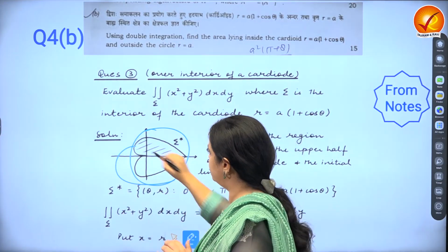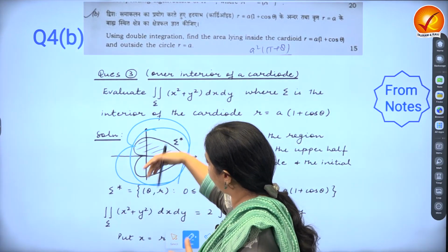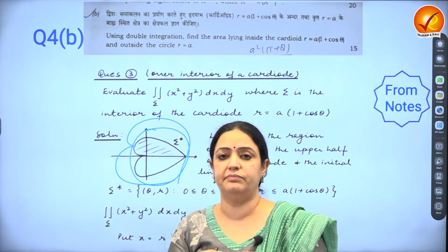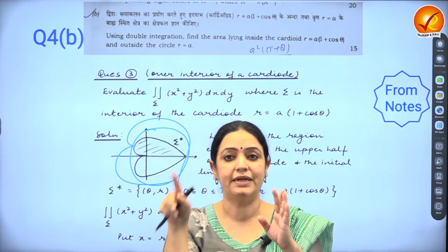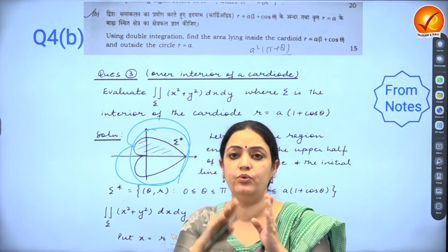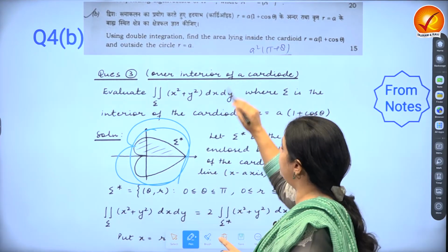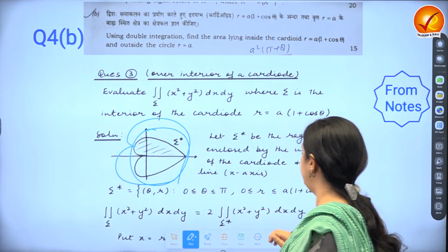So it could be like this kind of a thing, inside the cardioid, outside the circle. So it can be vice versa. So you have to learn how to make the shape, identify the region that they're asking us to do, and then work on the limits. So double limits will be, and then you'll be able to do this question.